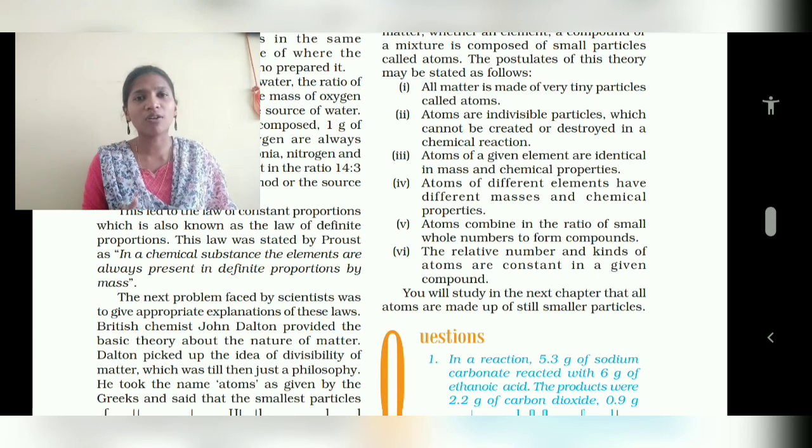And next, what is the constant proportion? When they are combining, there will be a constant ratio. When elements or compounds are combining to form a compound or a mixture, at that time they will be having a constant ratio. That is what? Law of constant proportion.